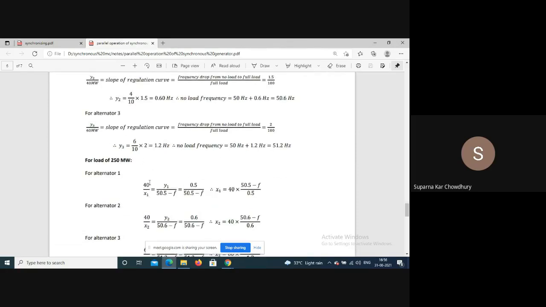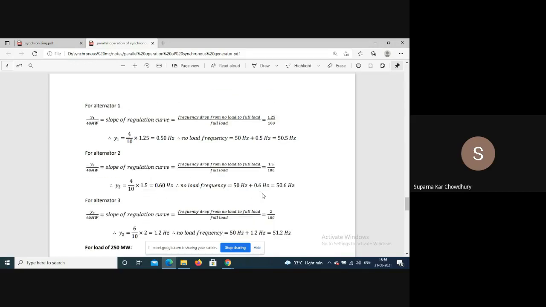So we will have 40 by x1. 40 is the load supplied in the previous case, and x1 is the load supplied in this case, equal to y1 by 50.5 minus f, where f is the busbar frequency for this load. So y1 is 0.5, so 50.5 minus f. So x1 is equal to 40 into 50.5 minus f, by 0.5.